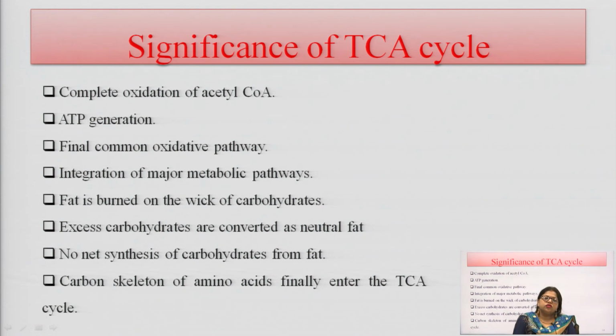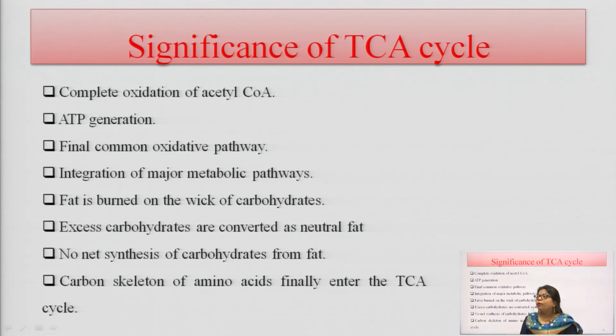And what is the significance of this reaction? How is this TCA cycle showing its importance? Significance. So, here in this reaction there is overall complete oxidation of one molecule of acetyl coenzyme A to convert into the last molecule, that is oxaloacetate molecule. So, acetyl coenzyme A coming from the glycolysis or coming from the beta oxidation of fatty acid is completely oxidized here and converted into various important metabolic products.